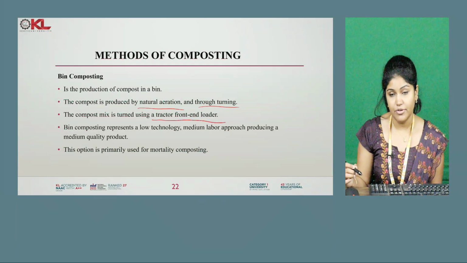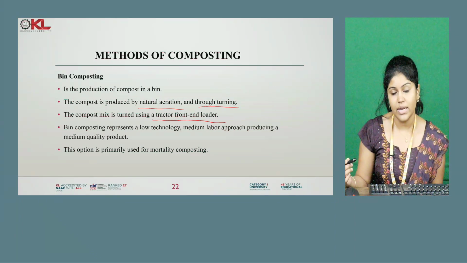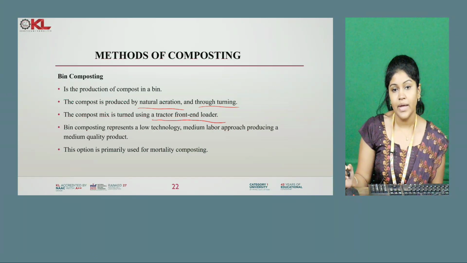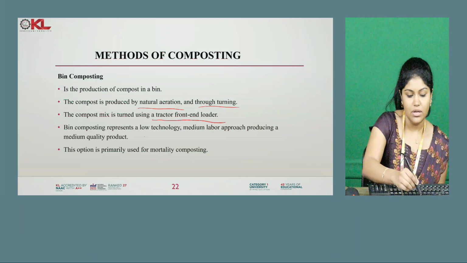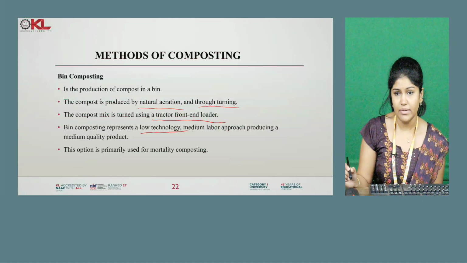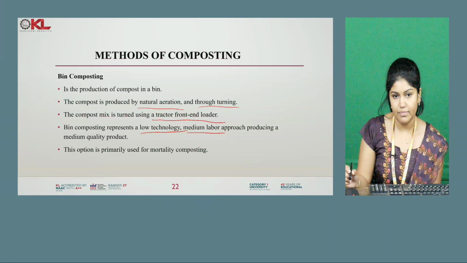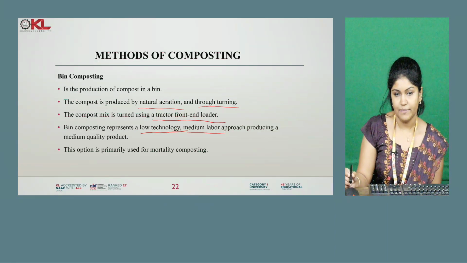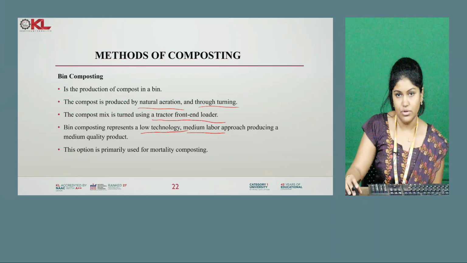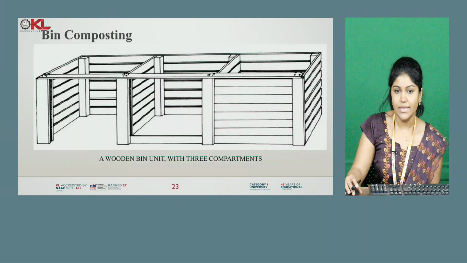We will turn the waste intermittently so that natural aeration enters. Bin composting is a low technology, medium labor approach, requiring laborers, and producing a medium quality product. So this is what bin composting is called. Here you can see the image of a bin, made as a wooden bin unit.